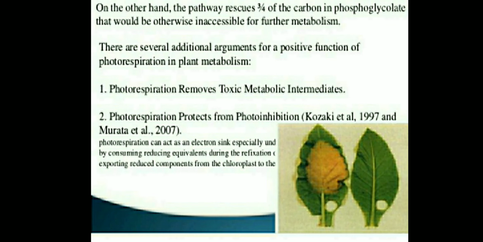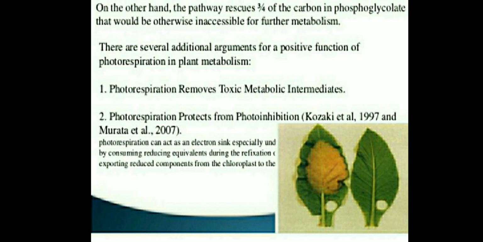As we have discussed, photorespiration is a wasteful process, but on the other hand the pathway is useful in some circumstances. There are several additional arguments for a positive function of photorespiration in plants.